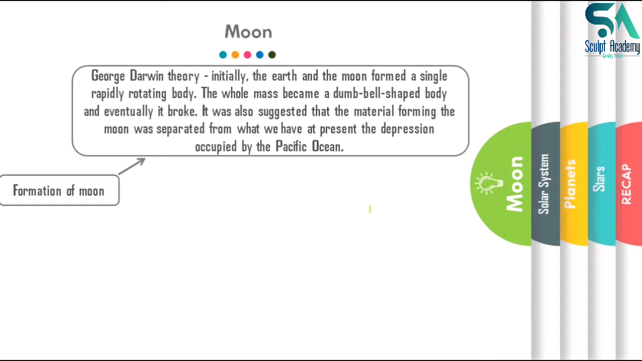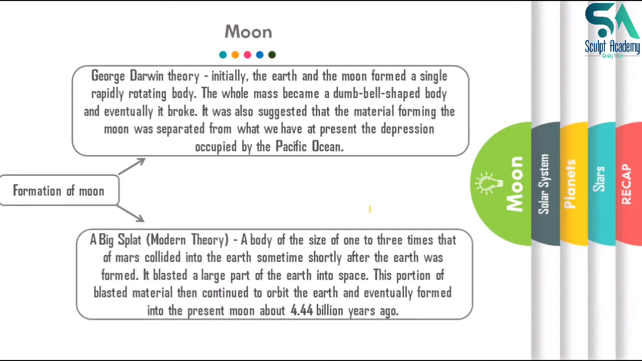Because of rotation, the whole mass became like a dumbbell, and eventually the dumbbell broke up, and one body was known as Moon and the other body was known as star. Now the next theory is the big splat, a modern theory, which says that a body approximately 1 to 3 times the size of Mars collided into the Earth.